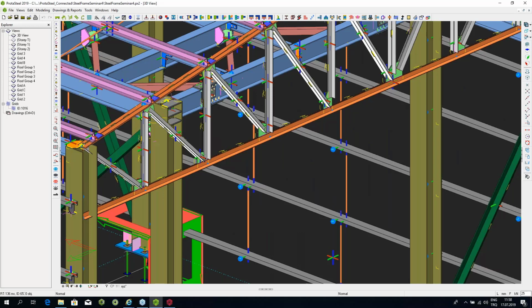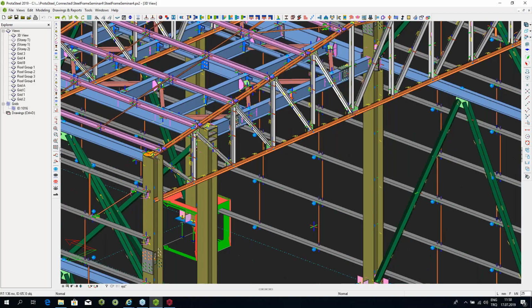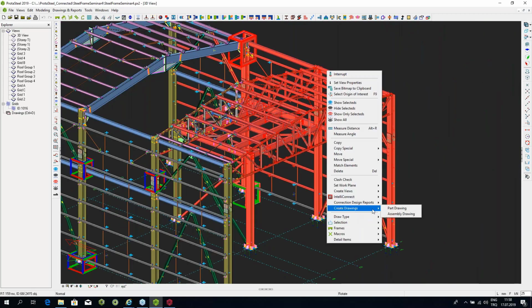What you can do is produce shop drawings at a click of a button, and that'll be done so easily that you can even sell these drawings to your client with very minimal extra effort, because you will have done the main modeling work anyways through the ways which I just showed you. And once the model is completed, you can go ahead and just at the click of a button produce shop drawings. It's as simple as selecting whatever parts you need to draw, and you just right click and you say create drawings, and you can create part drawings, and you can create assembly drawings.